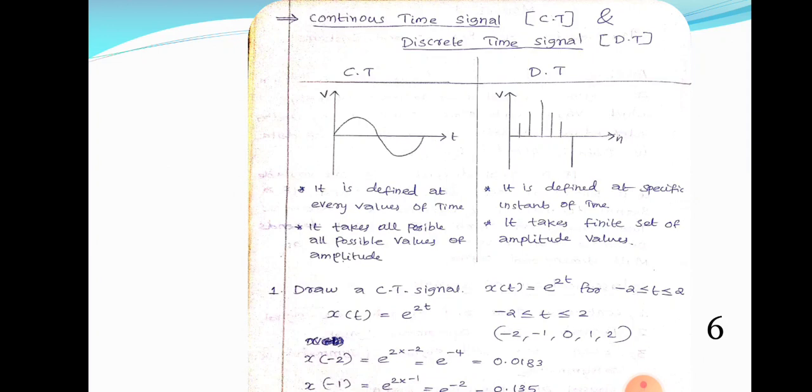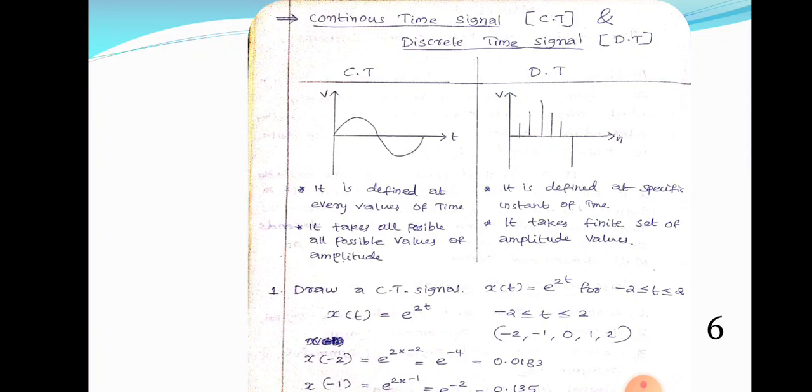Draw a CT signal. Draw a continuous time signal x of t is equal to e raised to 2t. It's an exponential signal, where t varies between minus 2 to 2. Because we are going to draw a continuous time signal, time, small letter t, is on the x-axis, and x of t is on the y-axis.